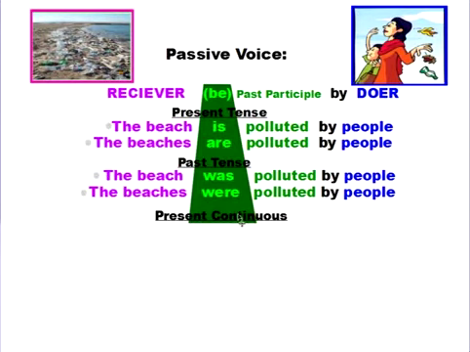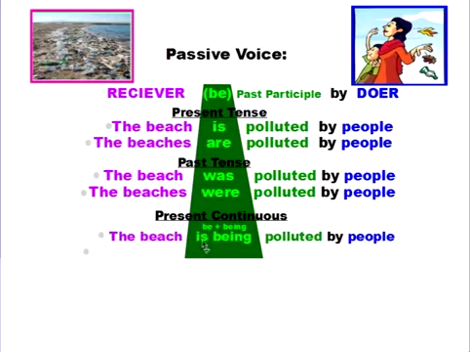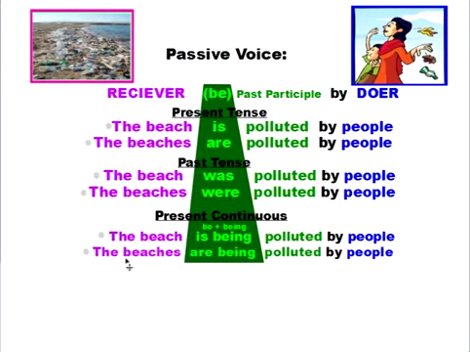Alright, now if I want to use the present continuous, I need to use a present continuous form of be. And so that's be plus my gerund of being, right? So again, I can say the beach is being polluted by people. And that's an action that's happening right now. The beach is being polluted by people. Again, if I want to be plural, I can say the beaches are being polluted by people. And I'm using that in the plural form, right? But I'm using the present continuous with be conjugated and my continuous verb, being, because I need to use that be in the present continuous.